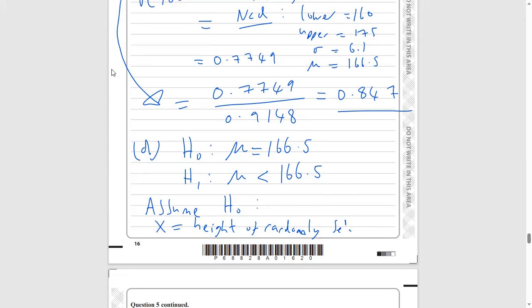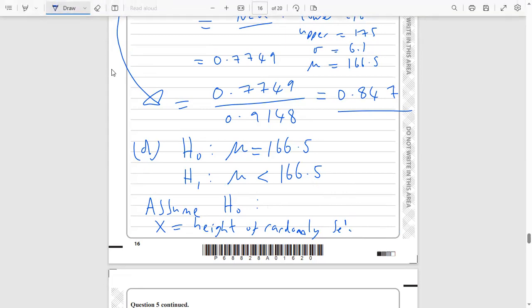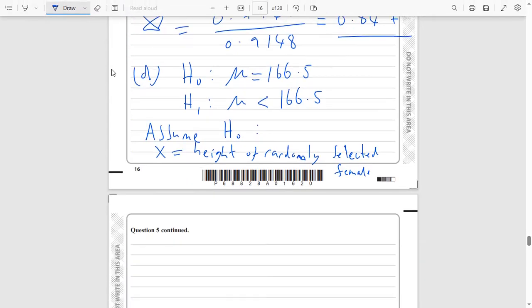Right, now let's write in. Let's get the pen back. There we go. So the height of a randomly selected female is X. So assuming H0, assuming our null hypothesis, our original assumption, X is a normal distribution with a mean of 166.5 and a sigma value of